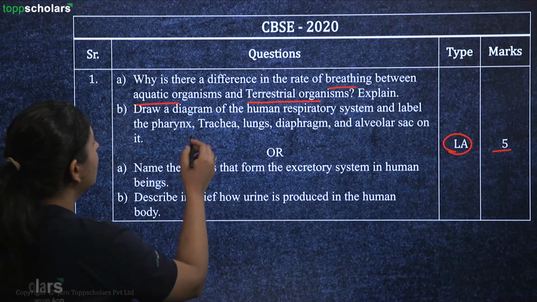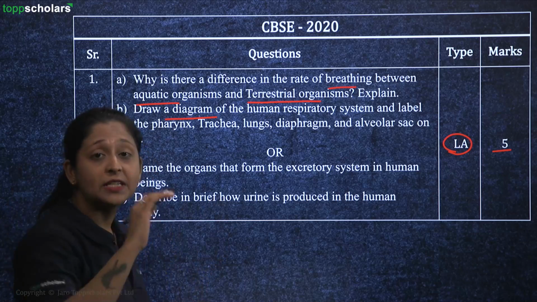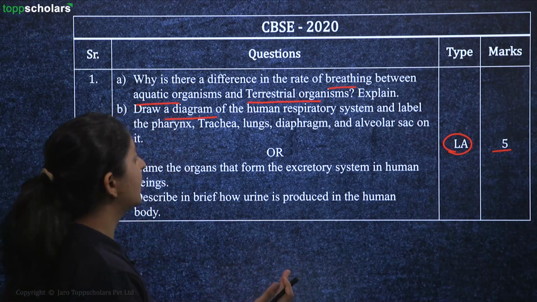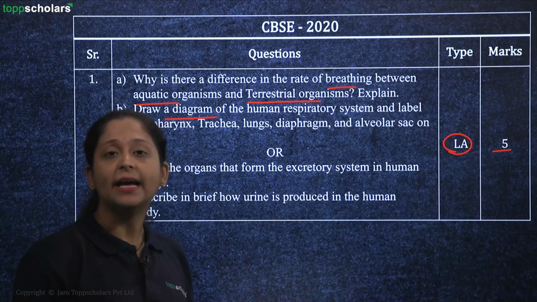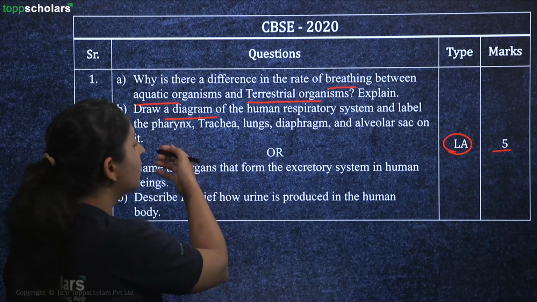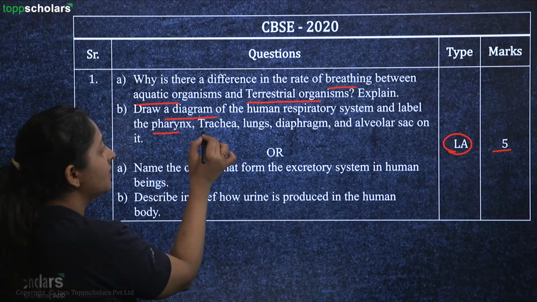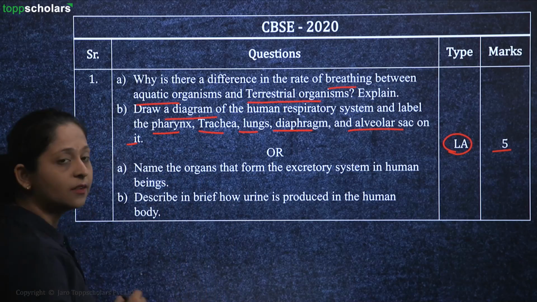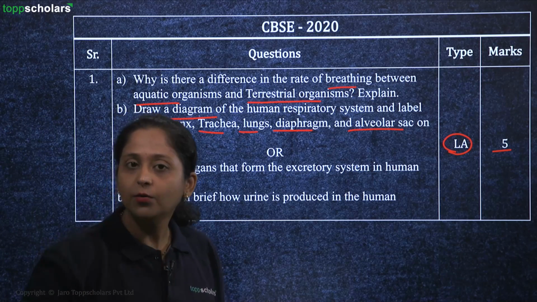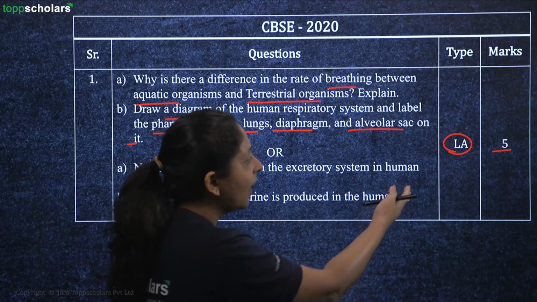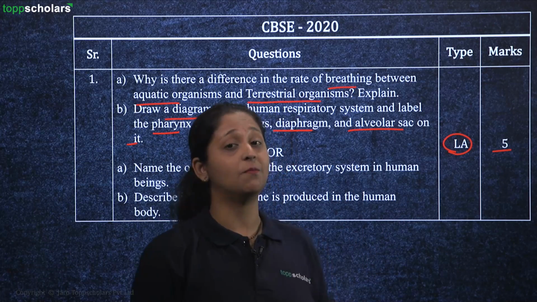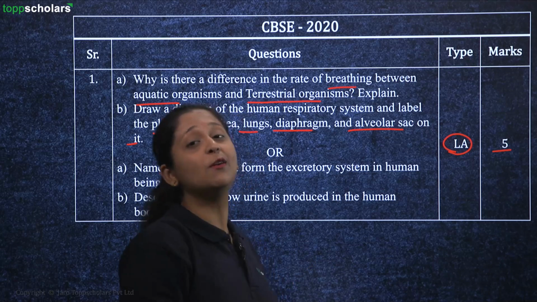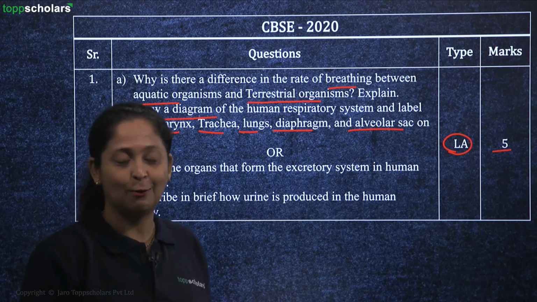Correct? So here you have to draw a diagram of the human respiratory system. In the beginning, we actually talked about our inhalation and exhalation. So you have to draw the simple diagram here, just representing the important parts such as the pharynx, the trachea, the lungs, the diaphragm, the alveolar sac on it. Just draw those diagrams, label it very well, and you will be easily scoring 5 marks for that, students. So the pretty idea here is so many simple questions are asked again and again from this topic here.